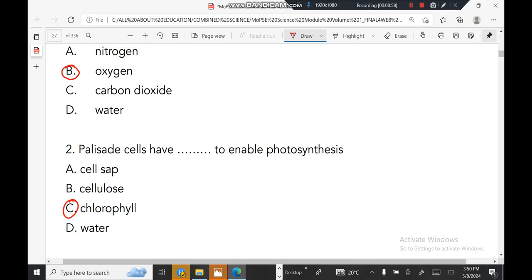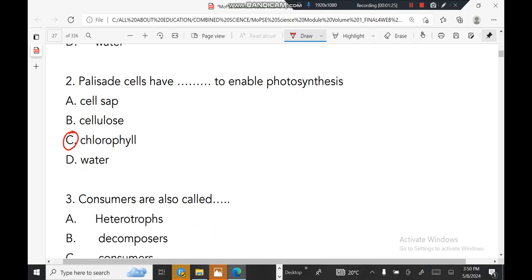I told you that photosynthesis is a process whereby green plants make their own food with the help of sunlight and also carbon dioxide. And chlorophyll is a green pigment found in leaves and is very important for trapping sunlight. After sunlight is trapped, it converts water and carbon dioxide inside the leaf into starch and oxygen. So the correct answer for question number 2 is C.